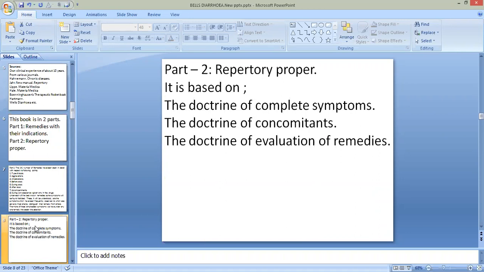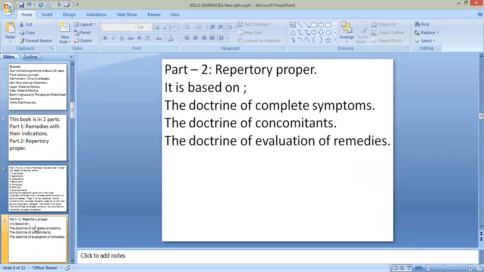In the years before Dr. Bell, Dr. Boenninghausen gave these concepts to homeopathy, that is the doctrine of complete symptom, doctrine of concomitant, as well as evaluation of the remedies.